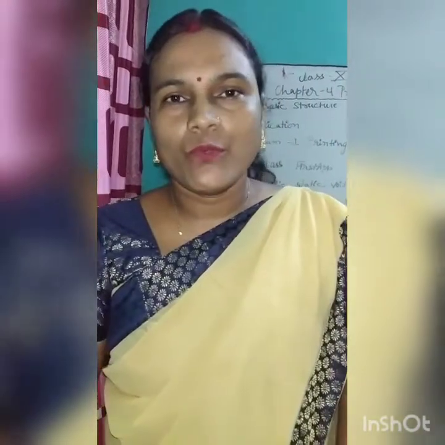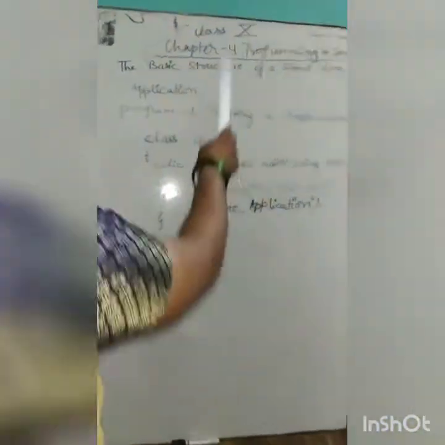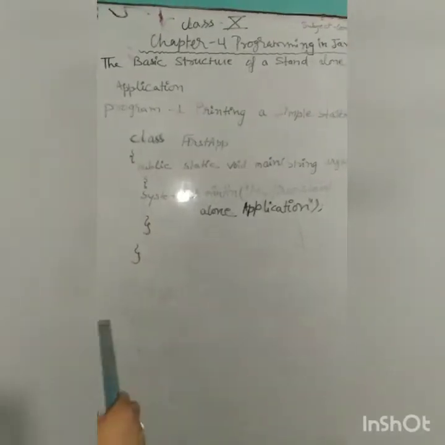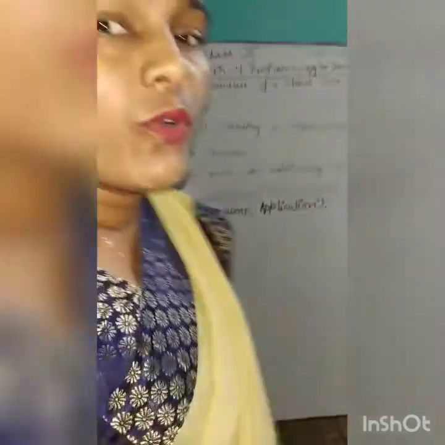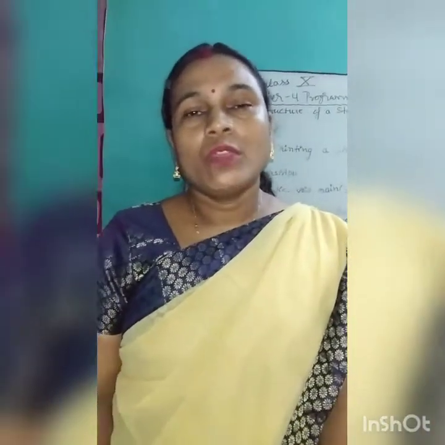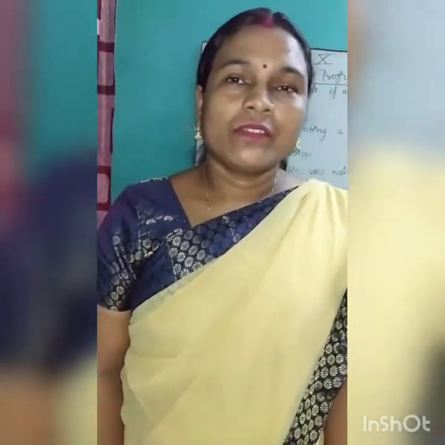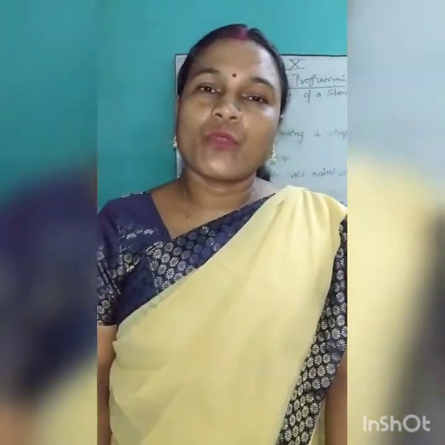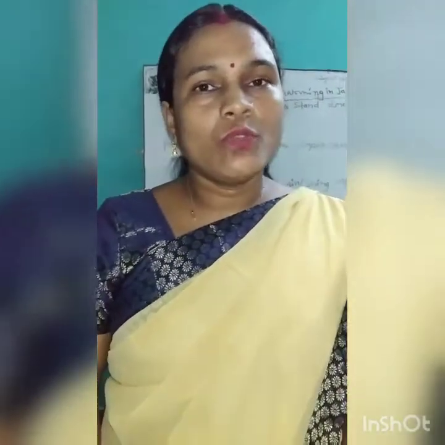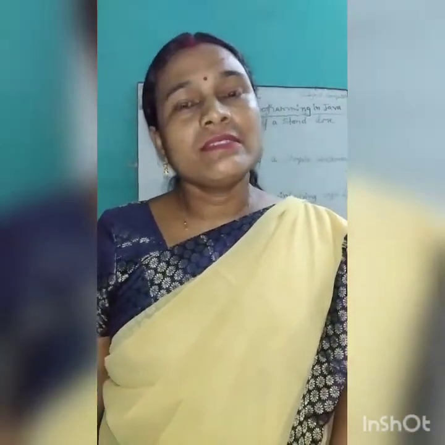In this class, I am going to teach chapter number 4, Programming in Java. The basic structure of a standalone program. Before starting this topic, in the previous class I explained the types of program in Java. So how many types of program in Java, children? There are two types of program in Java: standalone program and applets. Standalone program is also known as an application, and another is the applet.